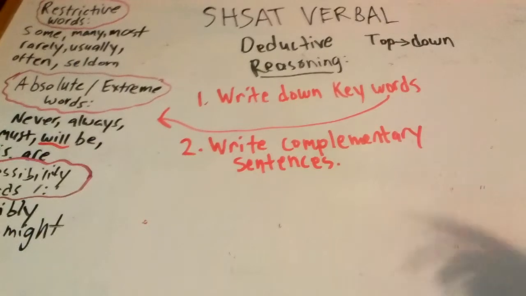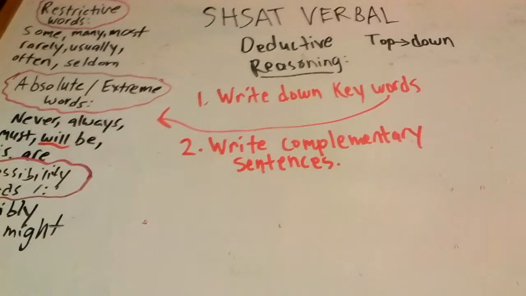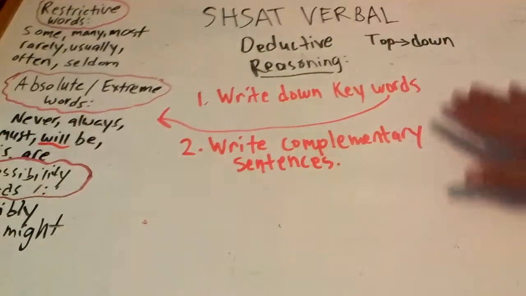And then for every sentence you can draw out at least one complementary. Sometimes you can draw out more than one sentence to complement it. That means to make it complete. That's the root word of this complementary. So, once you've drawn out all your complementary sentences, all you have to do is scan the choices. And only one of the choices given to you in the test booklet will match one of the possibilities that you wrote down, or that were given to you for free as part of the question. All the others won't match. They'll contradict either what was in the question originally or what you were able to draw out of the question.